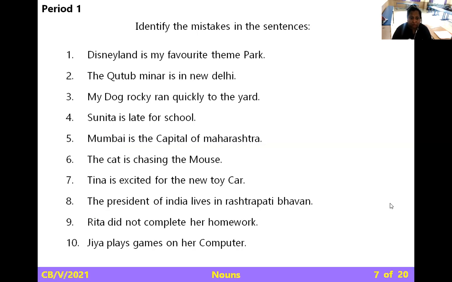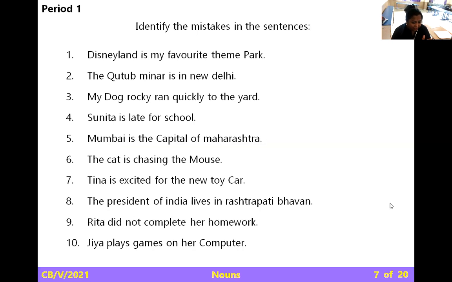And before going to next, I want you to find out, or we are going to find out, or identify the mistakes in sentences. As you all know how to write common noun and proper noun, here they have made some mistakes. We have to find them out.